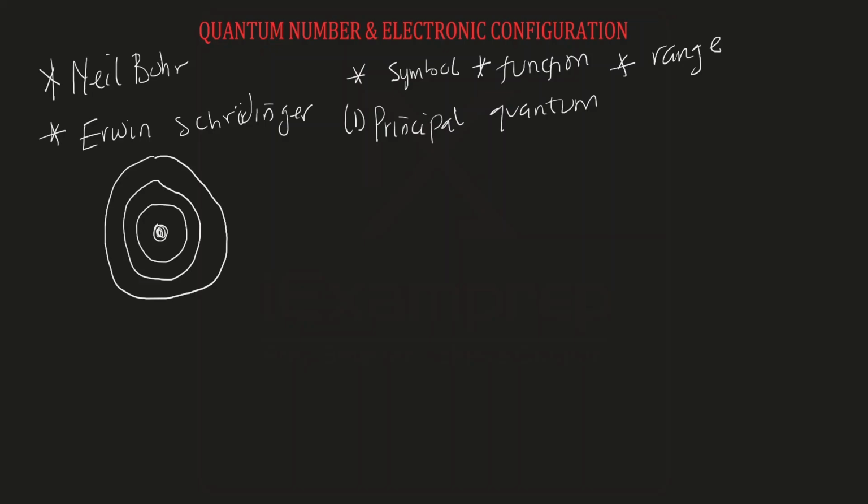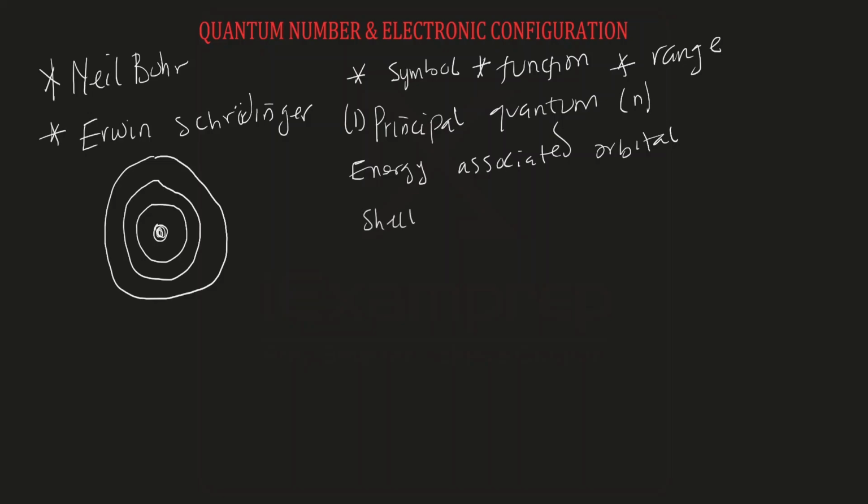How do you represent principal quantum number? So, the symbol for representing principal quantum number is lowercase n. So, when dealing with an atom, when you see n, this n represents principal quantum number. Now, what does principal quantum number do? Principal quantum number tells us the energy that is associated with a particular orbital. So, electrons are located in orbitals. The energy of that orbital is given by the principal quantum number.